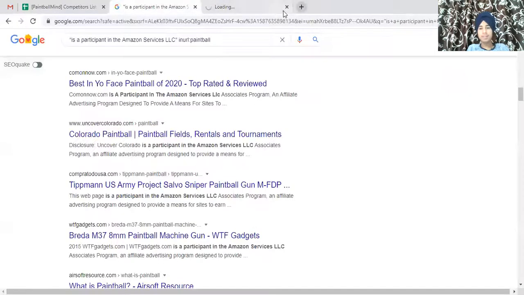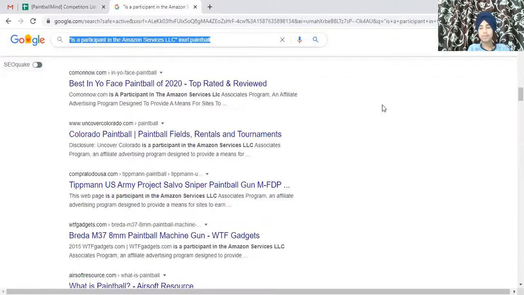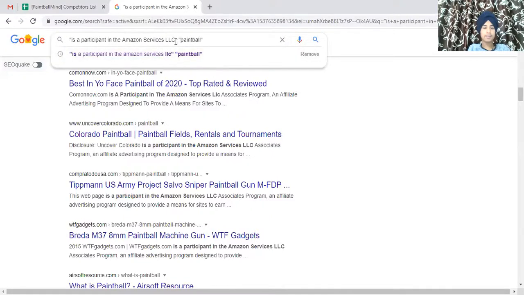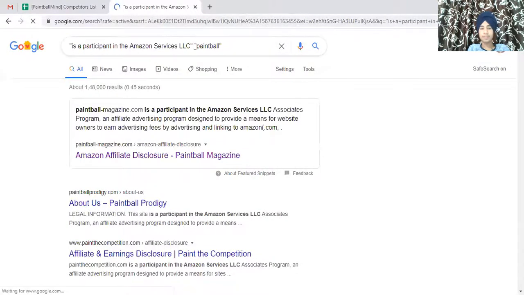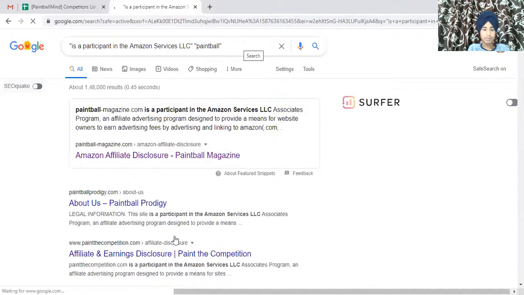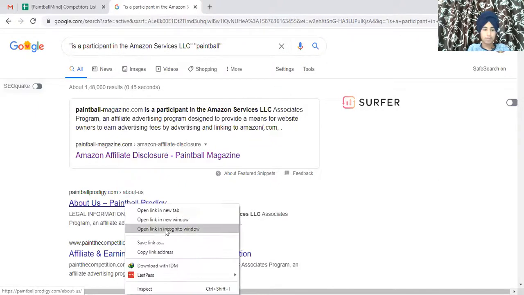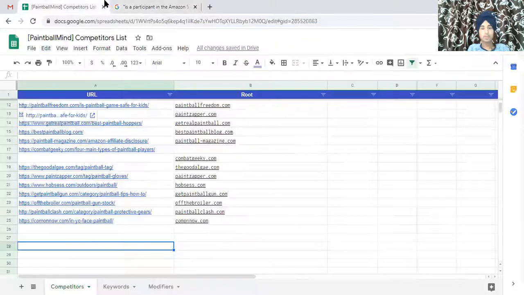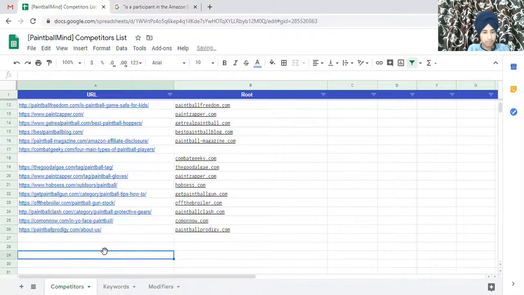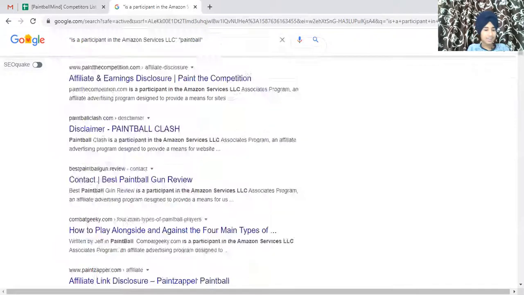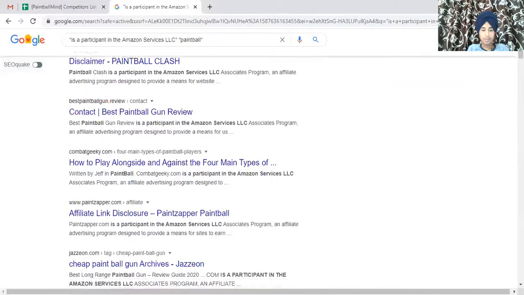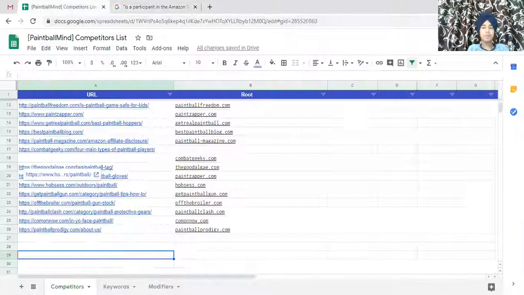So be with me. What you need to do is go to Google and use this method. Or instead of in URL, you can just type paintball. With this you will get the sites that have this disclaimer and also have the paintball term. But the in URL method is better than that one. As you can see, Paintball Prodigy. What exactly is Paintball Prodigy? Combat Geeky, Paintball Zapper are already in. So just go there, find some domains, and keep on adding them over here.